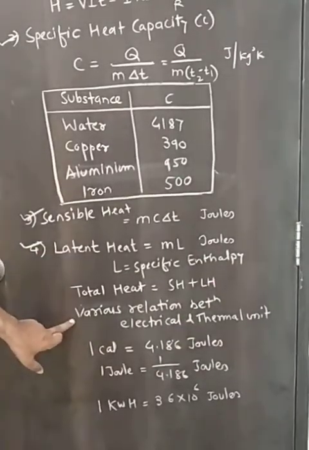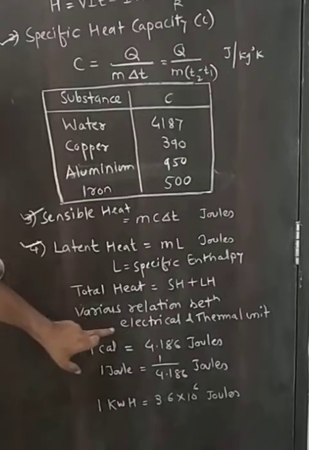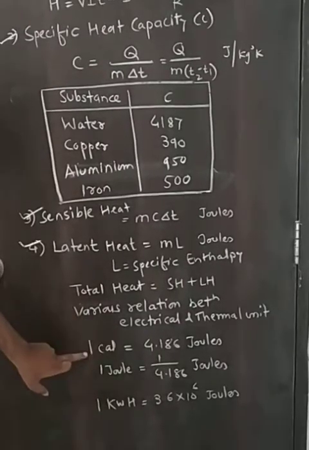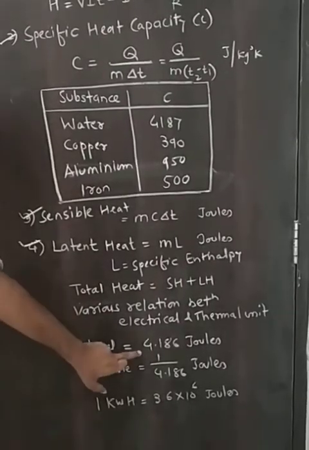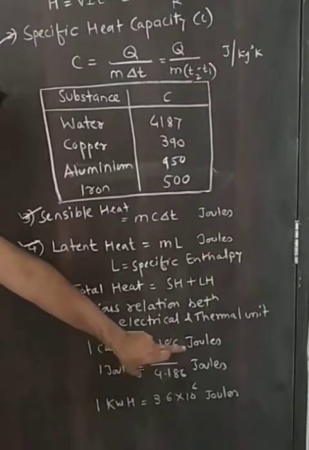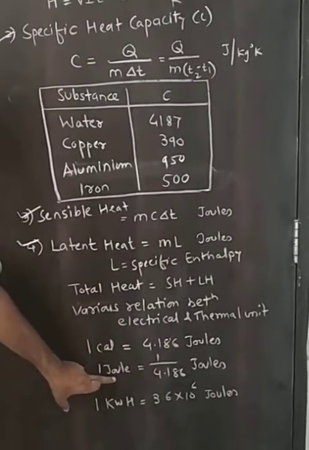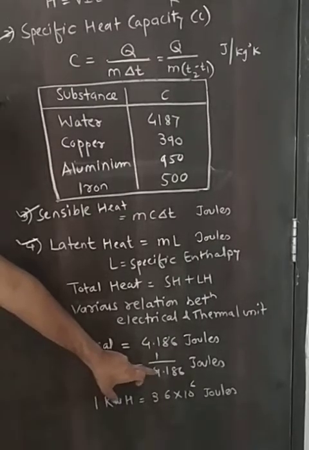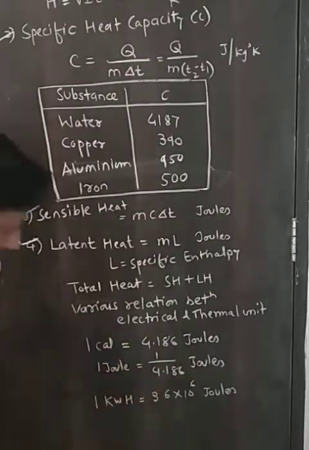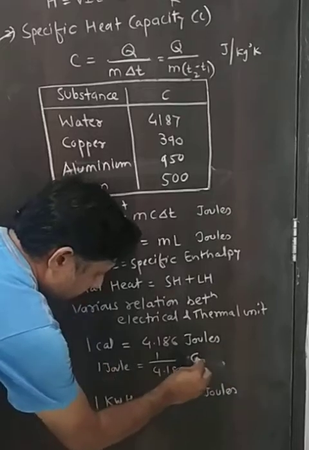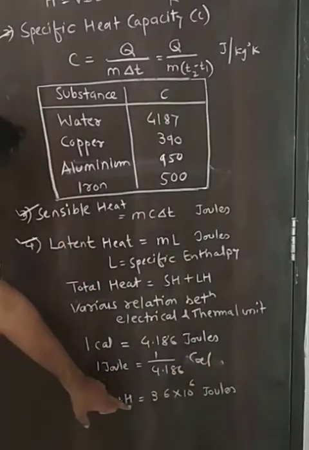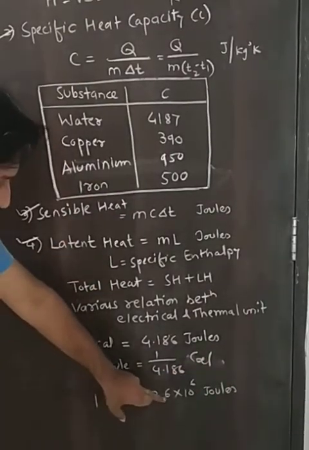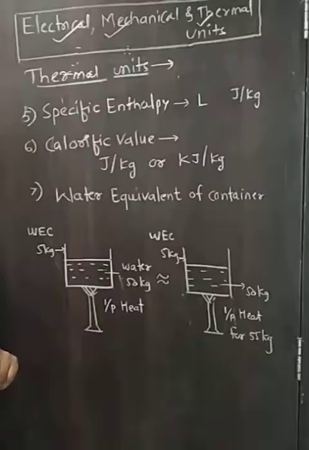Here some various relations between electrical and thermal units are: 1 calorie is equal to 4.186 joules, where 1 joule is equal to 1 divided by 4.186 calorie, and 1 kWh is equal to 3.6 into 10 raised to 6 joules.